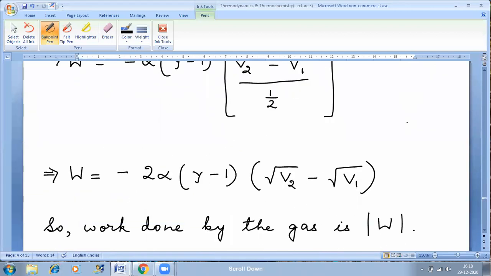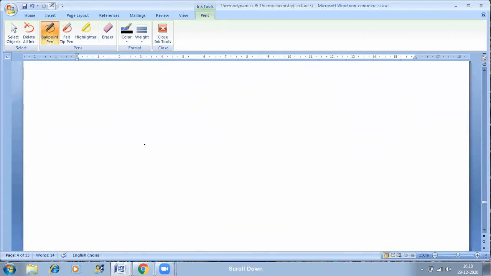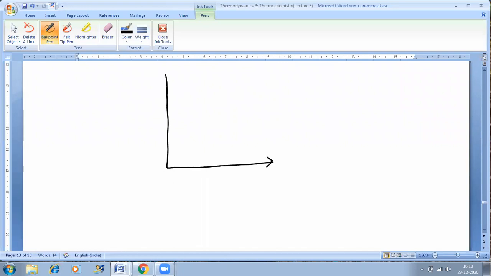Okay. Now see, if I want to prove this, then I'll take one graph. I'm showing a process of this kind. Let's say this is 6 atm, and let's say this is 4 atm.